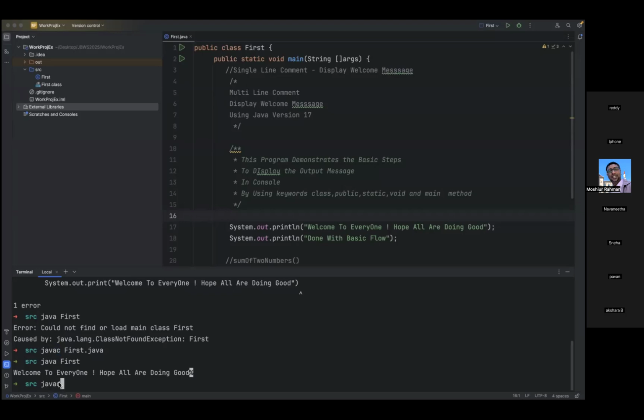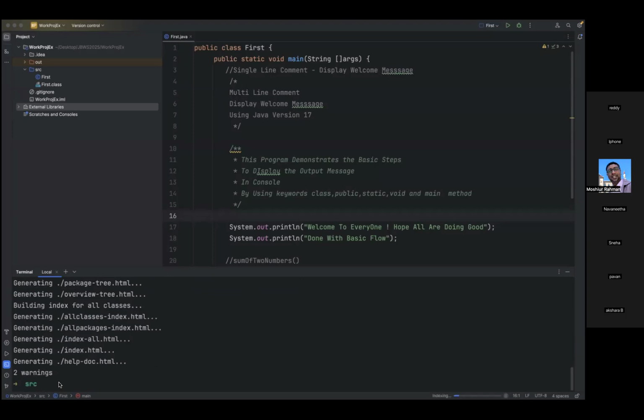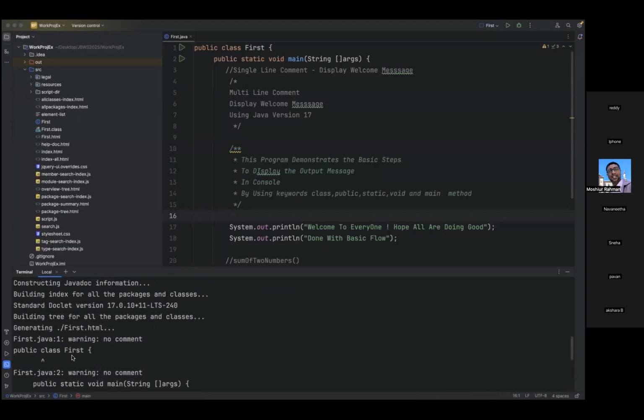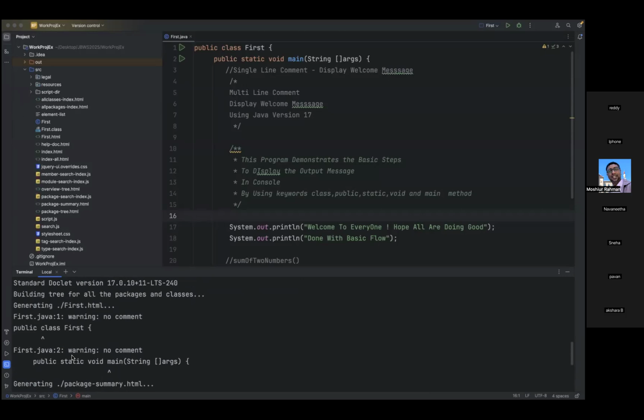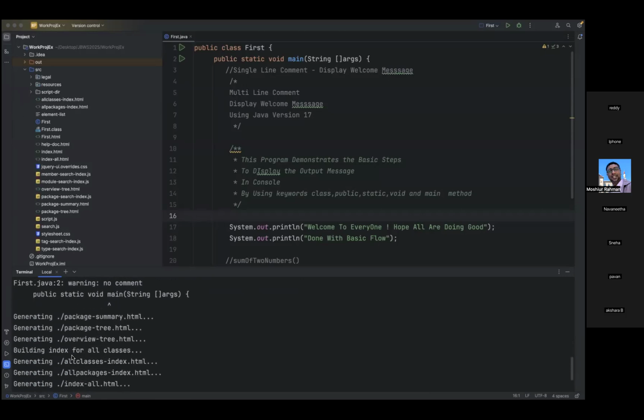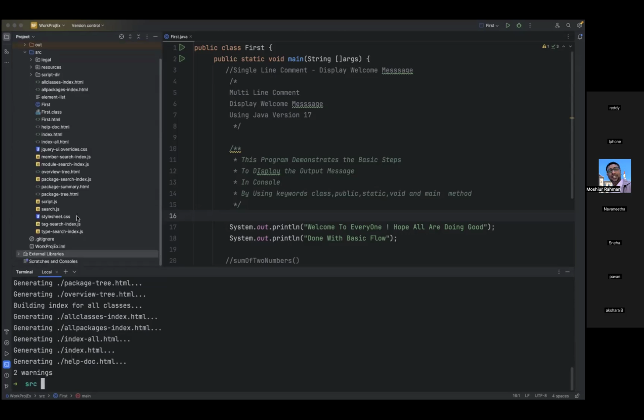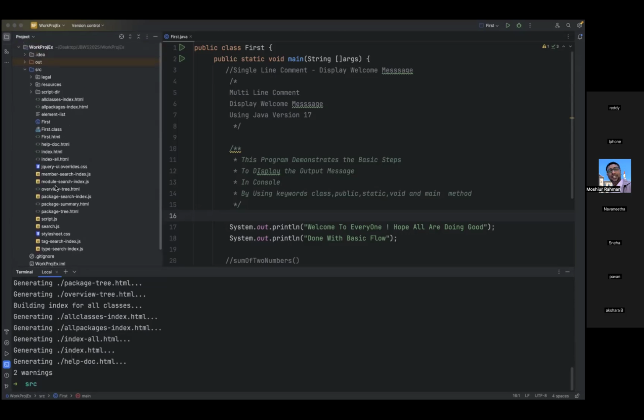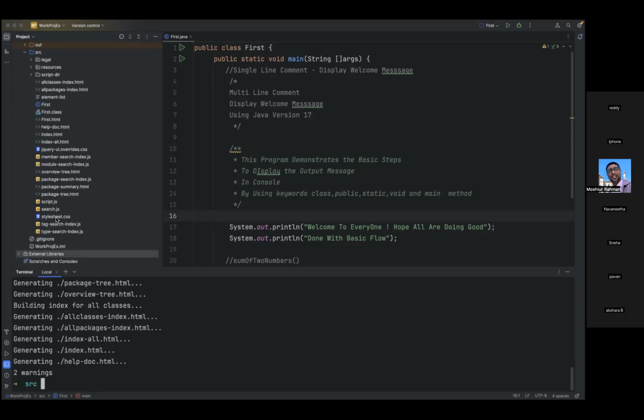Javadoc, because we are using Java doc comments. I want to see the Java doc comments here. What is the file name? Javadoc first dot java. Hit enter. Now you see it generated multiple things. It is generating all these things. Multiple structure, right? We didn't have this many files earlier. These many files are here.